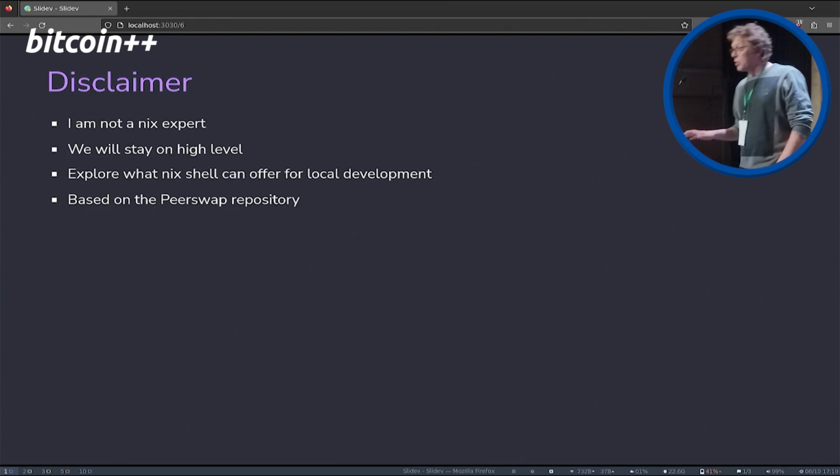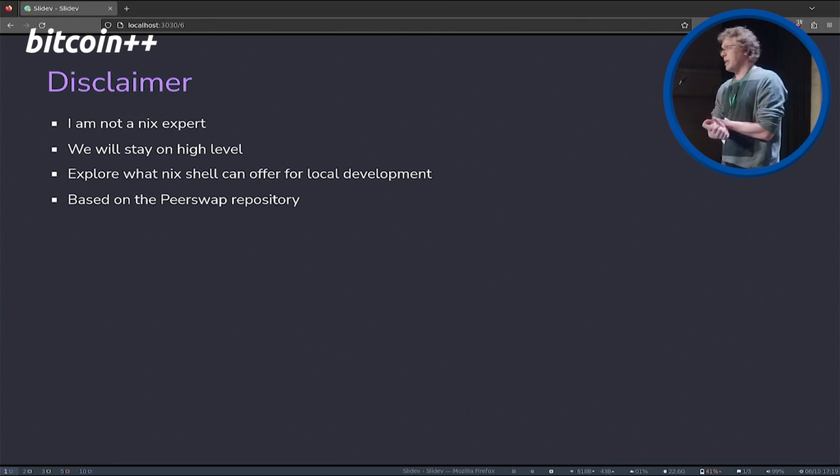A little disclaimer, I'm not a Nix expert, so if you have any Nix questions, ask Matthew, for example. He runs a consultancy on Nix, so this talk will stay on a pretty high level, and we will just explore what the nix-shell can offer us for local development. It's based on the PeerSwap repository. It includes some live coding, so that could go horribly wrong. And it is basically 3 parts. We will start with a short explanation, then we will go through what is needed to write a flake for our nix-shell, and the last part might be a little rant about Docker.